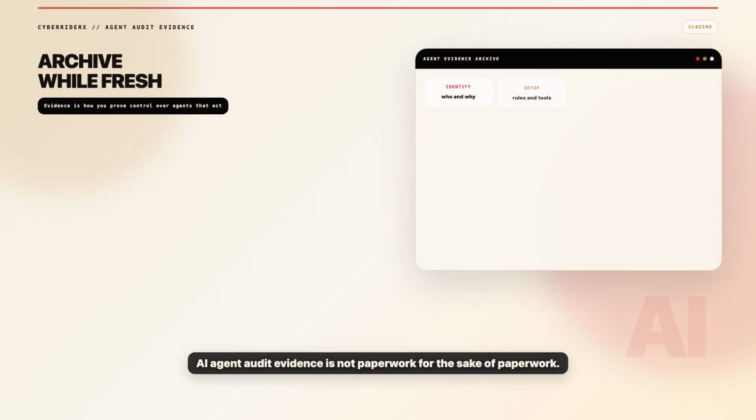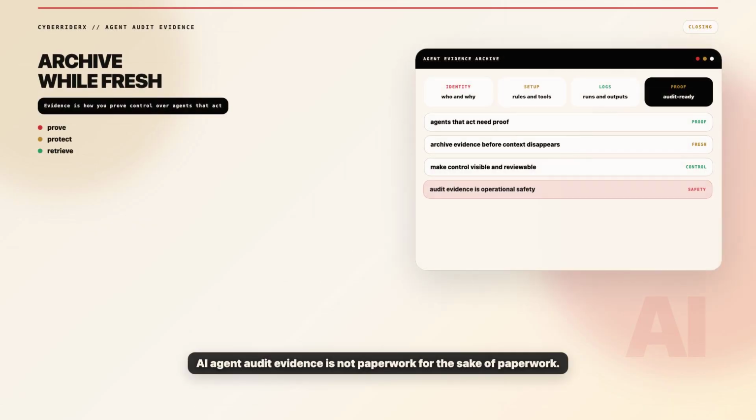AI agent audit evidence is not paperwork for the sake of paperwork. It is how you prove control over systems that can act. If an agent can read, write, trigger workflows, or influence security decisions, archive the evidence while the context is still fresh.